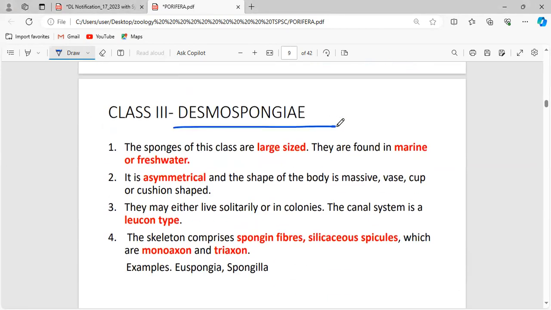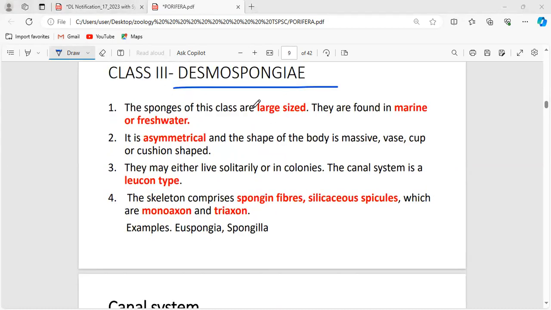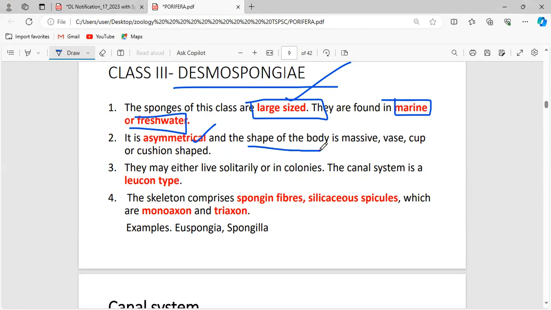Now, Desmospongiae. The third class is Desmospongia. This is the largest in size. See, Calcarea is small, Hexactinellida is moderate in size, and this Desmospongia is large. They prefer to live in marine water and also freshwater. They are asymmetrical as well as radially symmetrical, and the shape of the body is massive, vase-shaped, cup-shaped, and cushion-shaped. They may either live solitarily or in colonies. They can also live as an individual. They can also live as a colony.